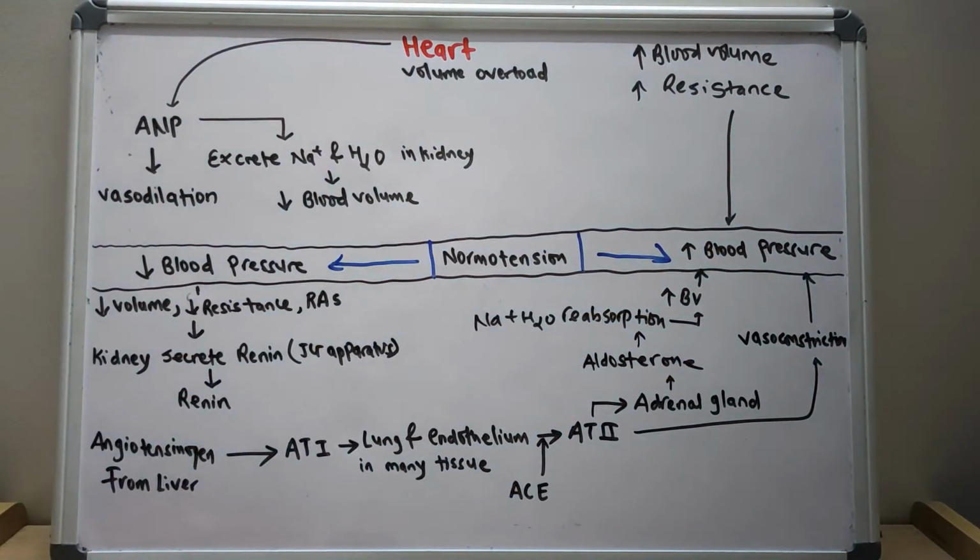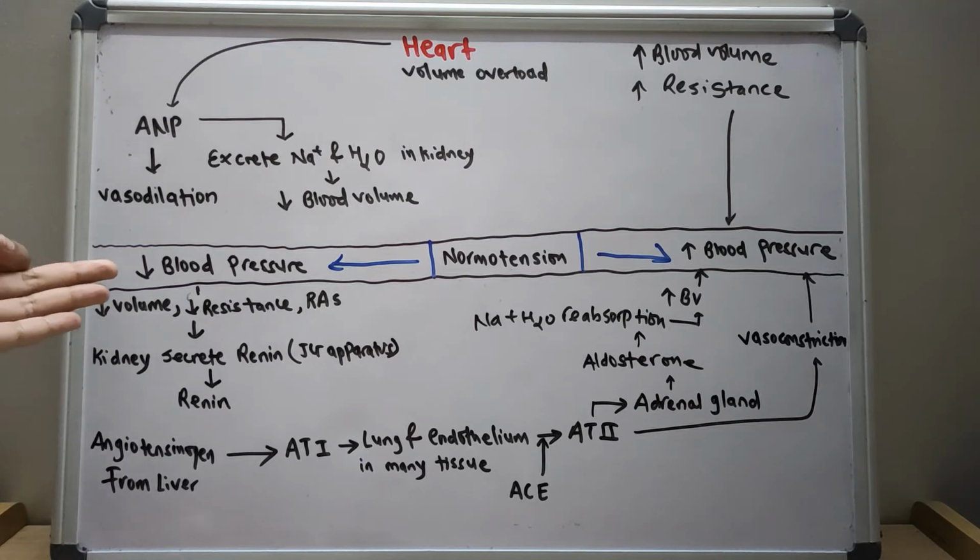Then the renin, angiotensin, aldosterone, and atrial natriuretic peptide mechanisms come into play, maintaining blood pressure homeostasis.